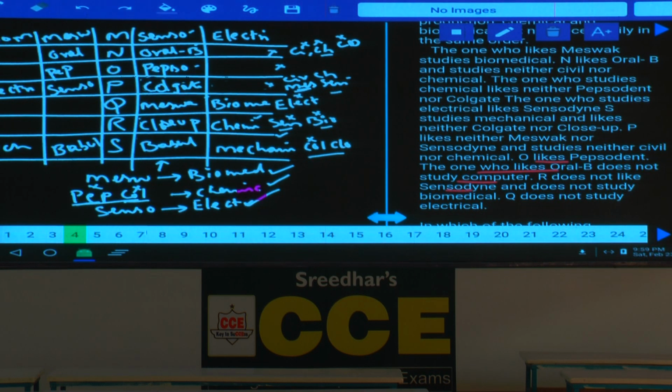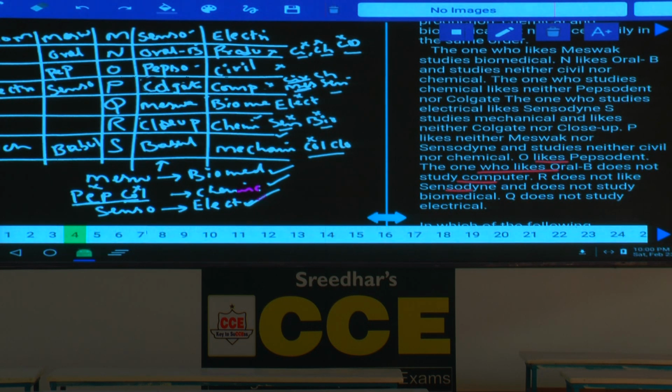Then what is the other thing left over here? Electrical, biomedical, chemical and mechanical were done. Sensodyne is electrical. Then what is the other information here? Now this person cannot be computers, cannot be civil, as this person cannot be computer nor civil, and this person must be production. If this person is production, now this person cannot be civil, and this person must be computers. If this person is computer, this person must be civil.